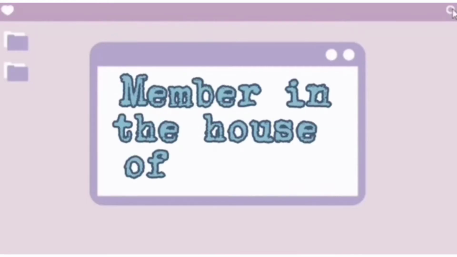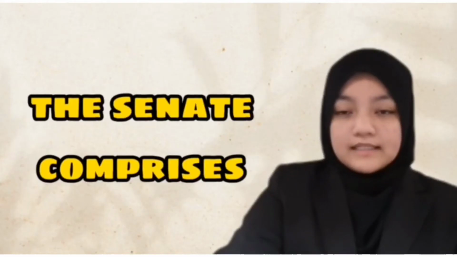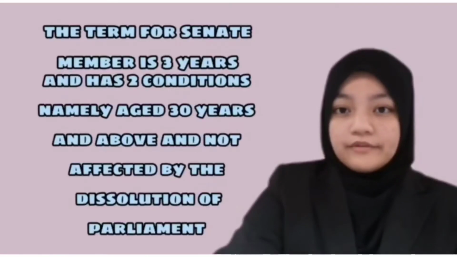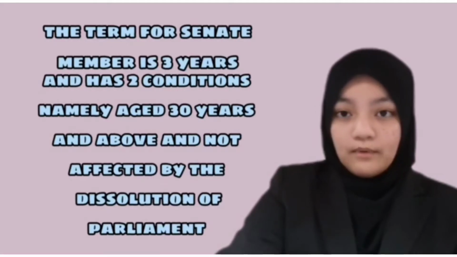Members in the House of Senate. The Senate comprises 70 members appointed by the head of the state, which is the King of the island. The term for Senate members is 3 years and has two conditions, namely age 30 years old and above, and not affected by the dissolution of the Parliament.